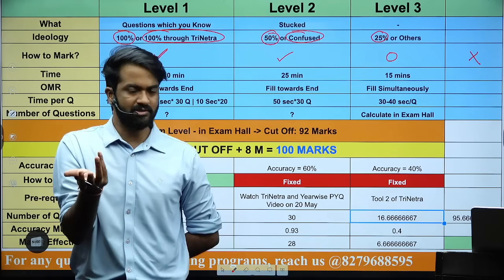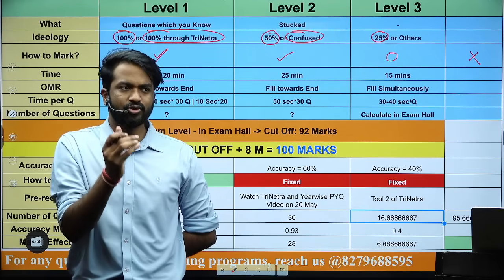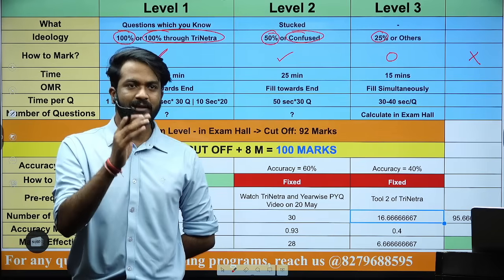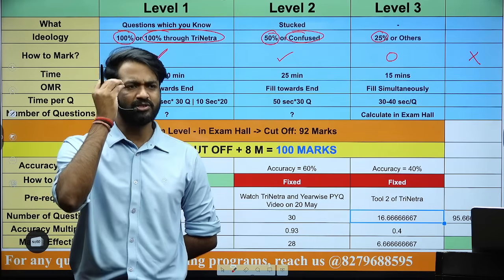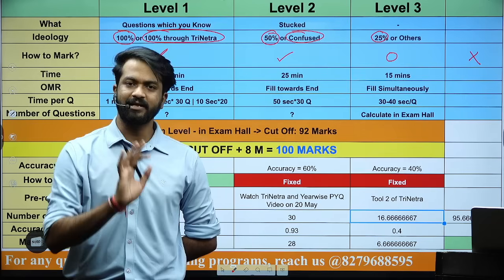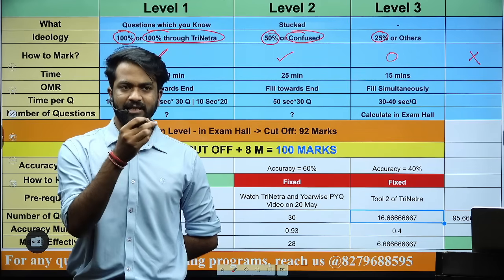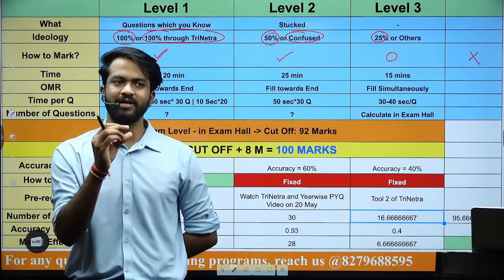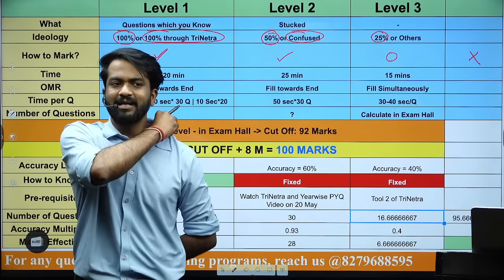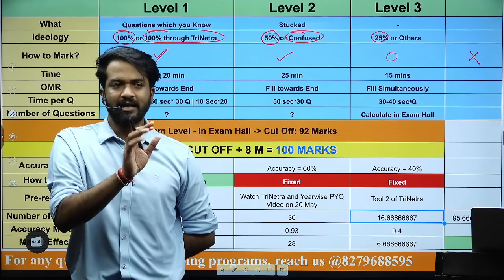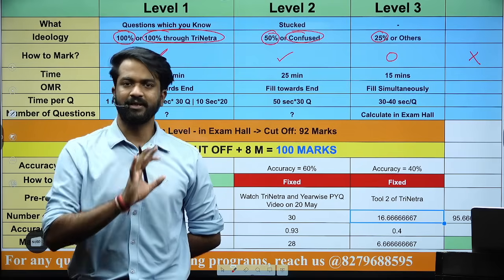10 seconds since you don't know anything on it. Some questions may take 2 minutes. Some questions are factual in nature. You just solved it, double tick in 10 seconds. समझ रहे हो मेरी बात? अरे it's not necessary if it is a double tick. You know you have to invest 1 minute or 2 minutes. It may be the case you got the answer in 5 seconds. It may be the case you invested 2 minutes in it.